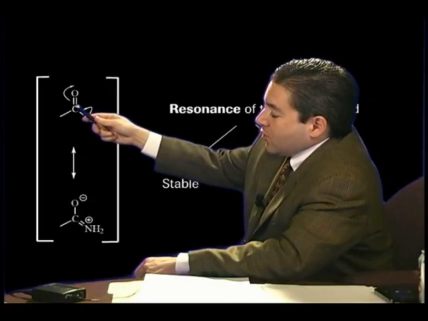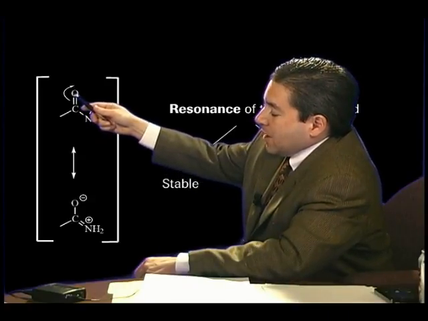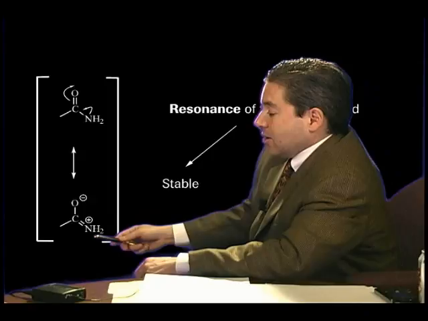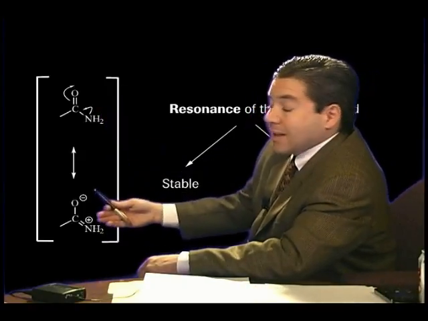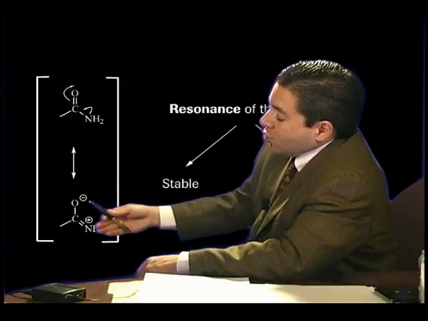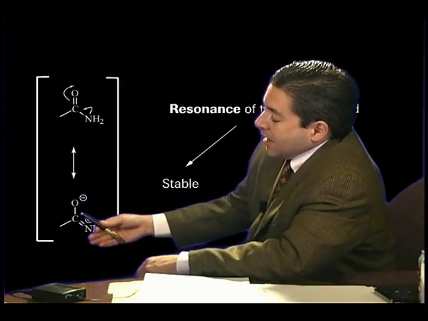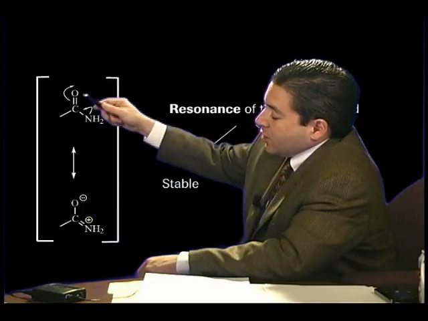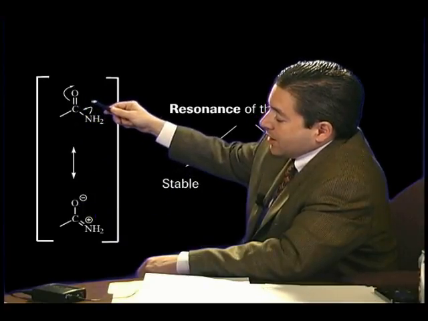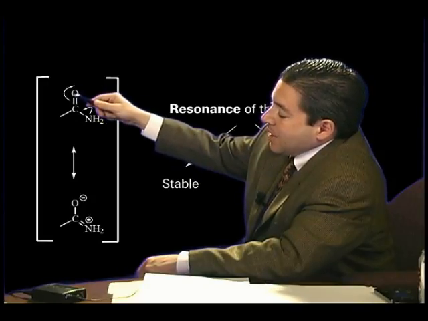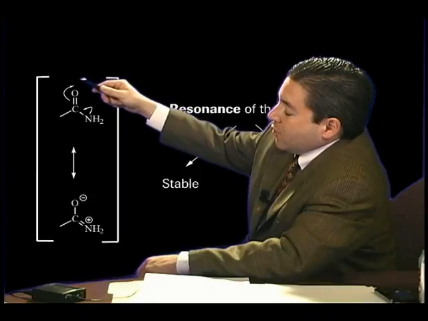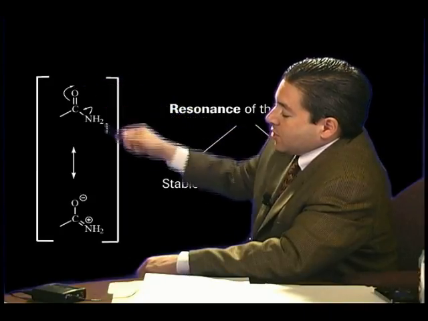This is the first resonance form, which shows a doubly bonded oxygen. The second resonance form, which is the minor resonance form, this is the major one, this is minor but not insignificant, shows a doubly bonded carbon-nitrogen entity. And of course, to create that resonance form, the lone pair of the nitrogen comes down to form the double bond with the carbon, and the pi bond of the oxygen goes out to form an extra lone pair on the oxygen.